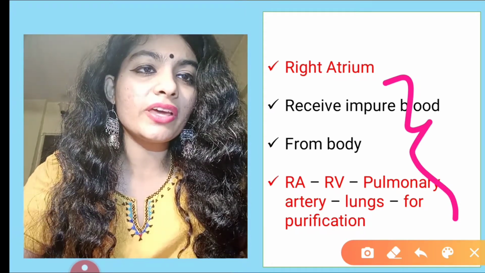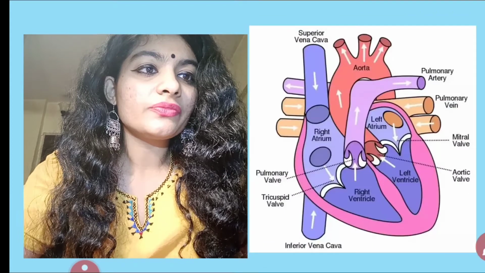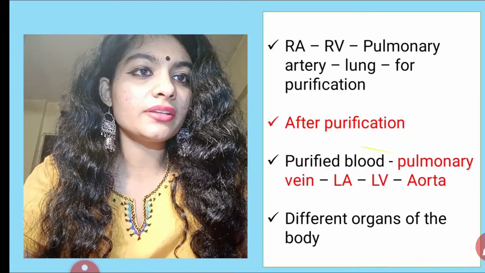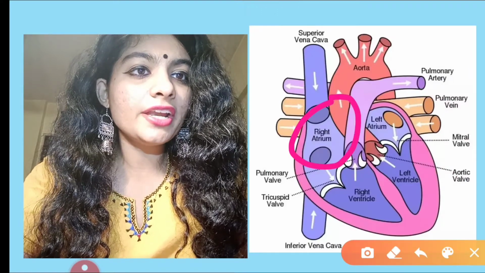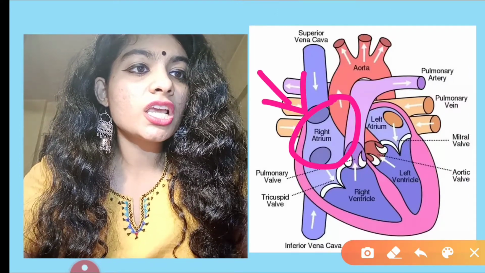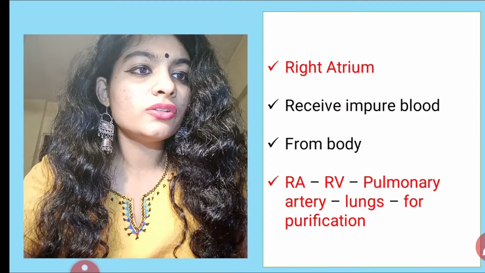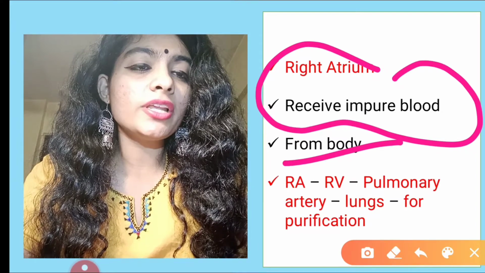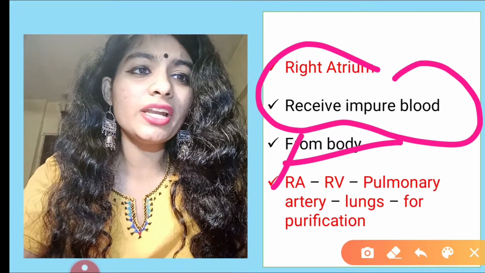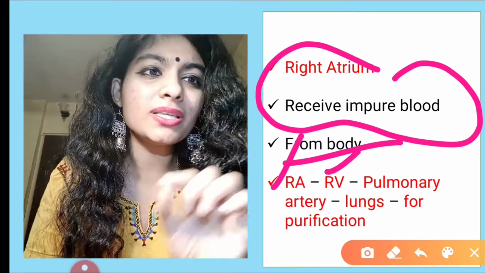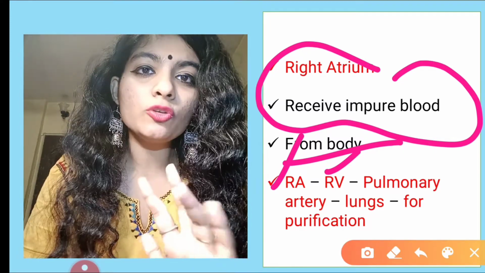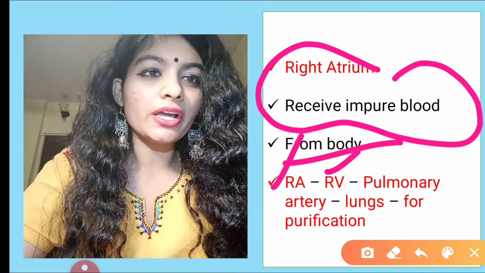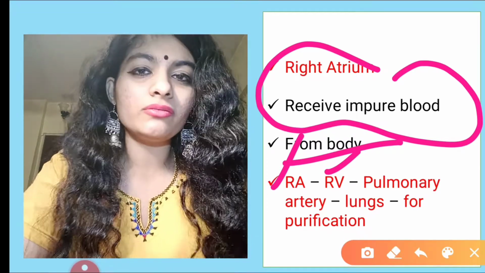Where is the right atrium? Yes, the right atrium receives impure blood from the body. Then it moves into the RA, right atrium, and RV, right ventricle. Why am I saying this? Because if I provide you the PDF, these are all short forms or keywords. You need not write the entire term. You can write RA, RV, the short forms.